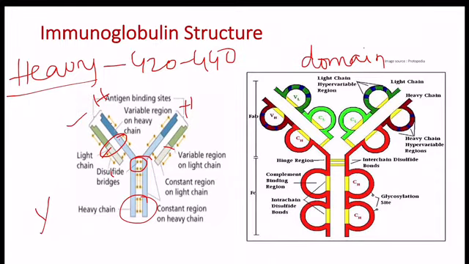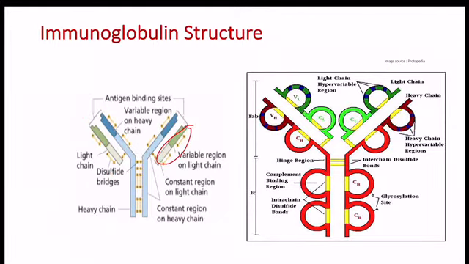Each polypeptide chain has the amino terminal end and the carboxy terminal end. The amino terminal end forms the variable region and the carboxyl terminal end forms the constant region. Both L and H chains have variable and constant regions. Both variable and constant regions are composed of 3-dimensionally folded repeating segments. These folded repeating segments are called as the domains. These are the domain structures of the immunoglobulin.